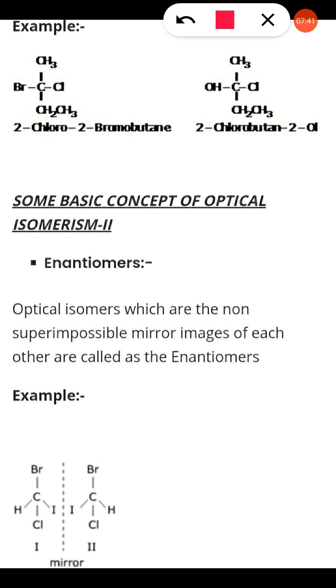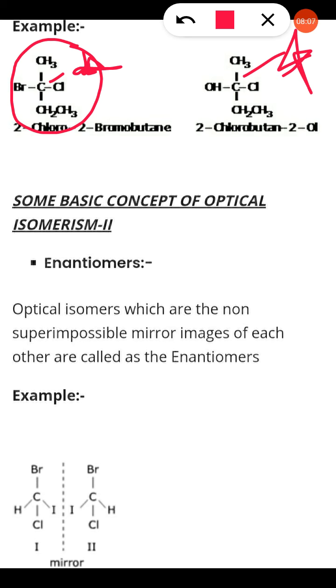Now see, here we will discuss an example of this chiral carbon. The carbon whose valency is fulfilled by four different groups, that is methyl, ethyl, bromine and chlorine. So this is 2-chloro-2-bromobutane. This is the chiral carbon because its four groups are different, and it is denoted by an asterisk mark. Here also this carbon is denoted by an asterisk mark. This carbon and that carbon are different, but the compounds contain four different groups, so it is chiral.